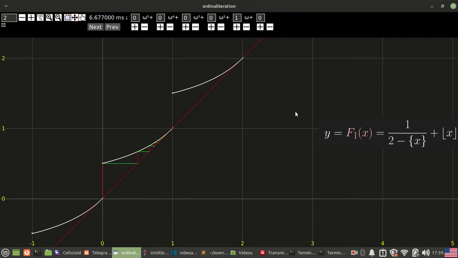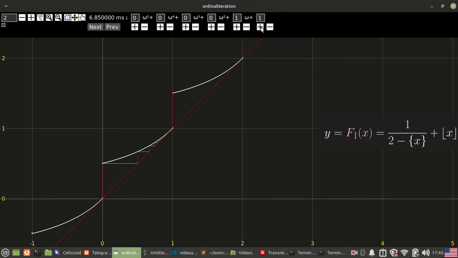Ordinals are simply the indices of steps in this process and similar processes. So we have the first step, the second step, the third step, and so on. Then the step number omega. So all the natural numbers and omega are ordinals, being the indices of steps in this process. Then we have the next step, we call it omega plus 1.